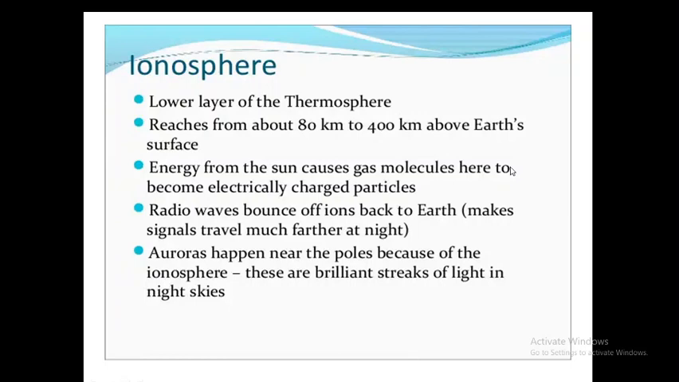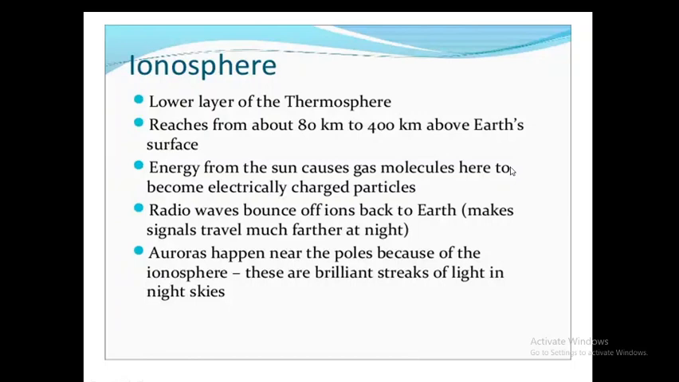Now, ionosphere. Ionosphere is lower layer of the thermosphere. It reaches from about 80 km to 400 km above Earth's surface. Energy from the sun causes gas molecules here to become electrically charged particles in this ionosphere. Radio waves bounce off ions back to Earth.